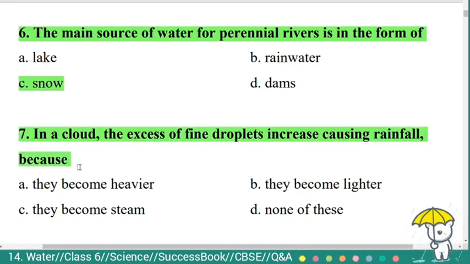Seventh question. In a cloud, the excess of fine droplets increase, causing rainfall because option A. They become heavier, B. They become lighter, C. They become steam, D. None of these. Here the correct answer is option A. They become heavier. In a cloud, the excess of fine droplets increase, causing rainfall because they become heavier.